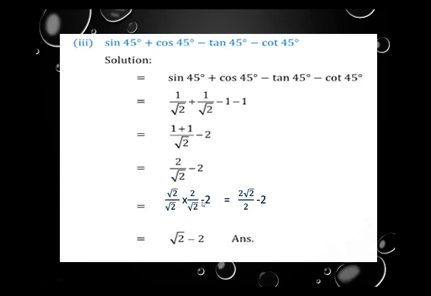Now minus 2 will be the same. This 2 and 2 will be cancelled. 2 ones are 2, the answer is 1. Root 2 will be the same. Minus sign will be the same. Minus 2 will be the same. So we say the overall answer is root 2 minus 2.